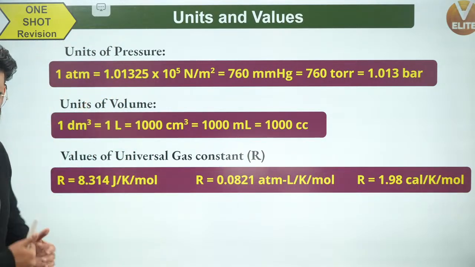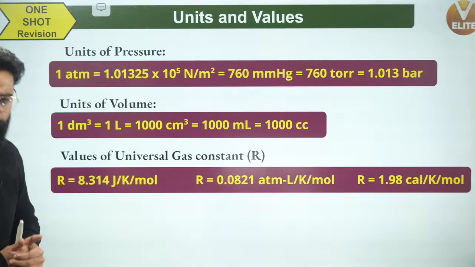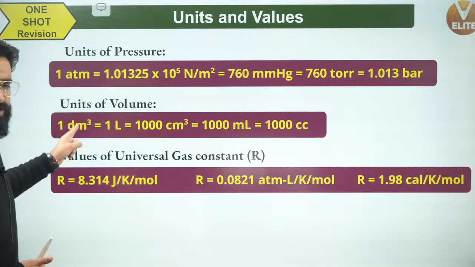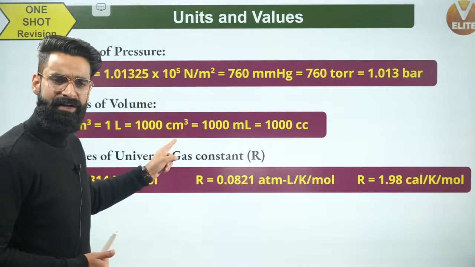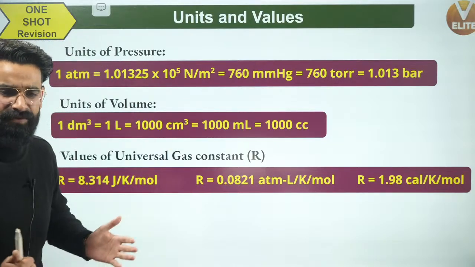Similarly, talking about the units of volume, I'll be in need of these units frequently while doing the questions. Remember, 1 decimeter cube is equal to 1 liter, which is equal to 1000 centimeter cube, which is equal to 1000 ml, which is equal to 1000 cc, and cc stands for cubic capacity.